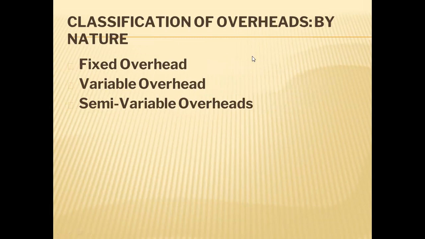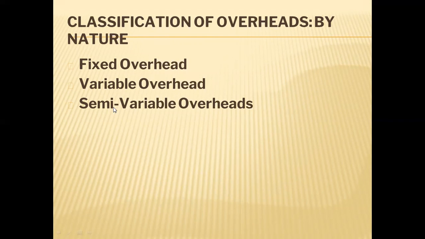If you classify overheads by nature, they will be fixed overhead, variable overhead and semi-variable overhead. You might have understood this in your earlier classes. Fixed overheads are those which do not change up to a particular level of activity. Variable overheads keep changing with the number of units produced.